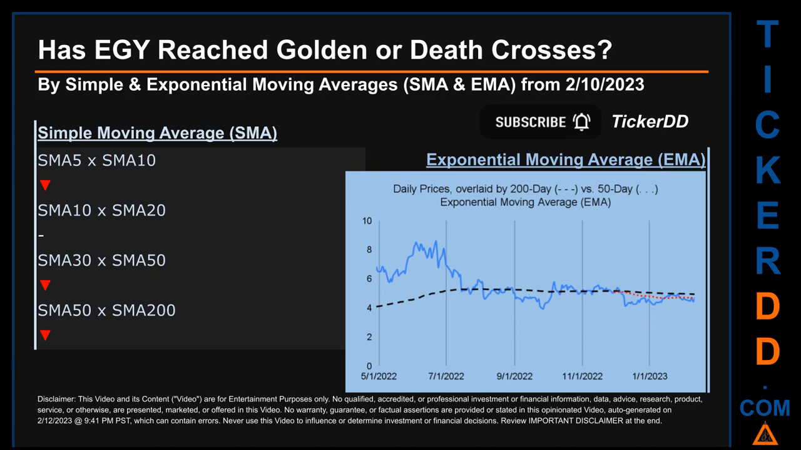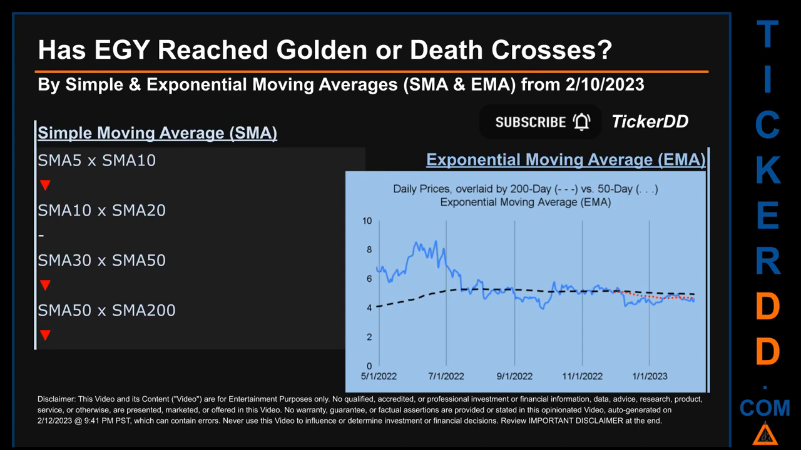Has EGY price reached golden or death crosses? Golden cross and death cross are basic signals that compare average prices across two specified trade day ranges, a short-term versus a long-term range. For example, 5-day versus 10 trade days. Essentially, a golden cross is a bullish signal. It appears when a ticker's short-term moving average crosses above its long-term average. Vice versa, a death cross is a bearish signal when the short-term crosses below its long-term moving average.